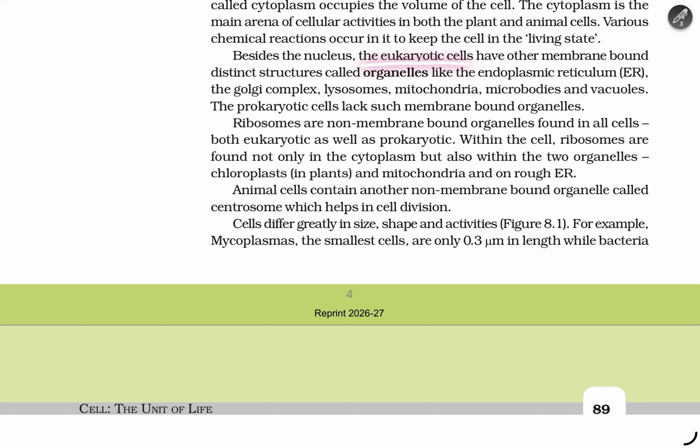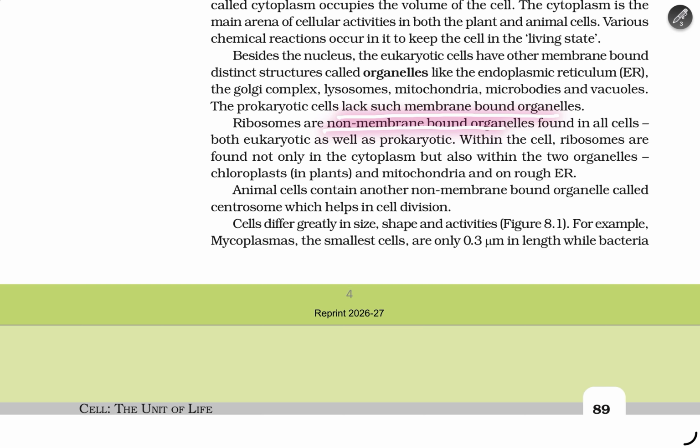Besides the nucleus, the eukaryotic cells have other membrane-bound distinct structures called organelles, like the endoplasmic reticulum, Golgi complex, lysosomes, mitochondria, microbodies and vacuoles. Prokaryotic cells lack membrane-bound organelles.